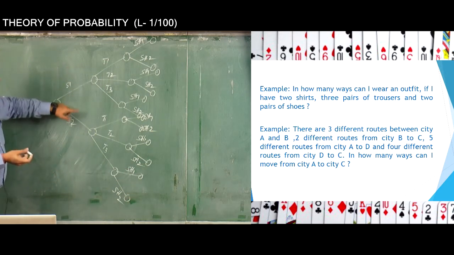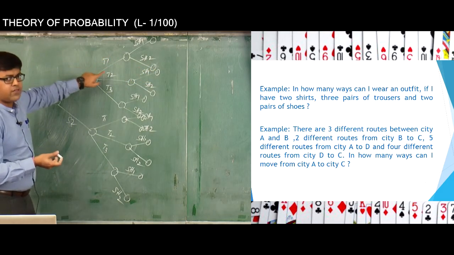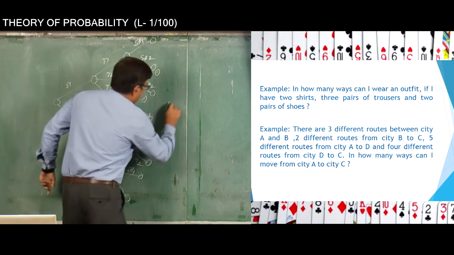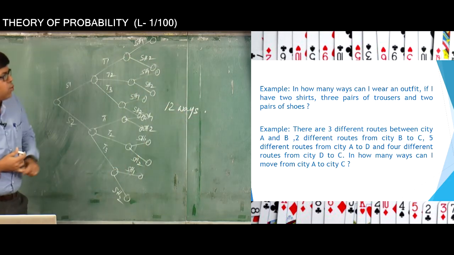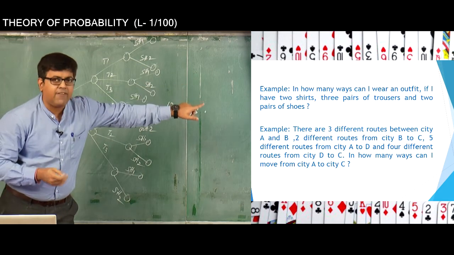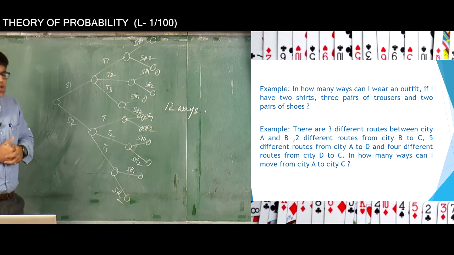So we get 12 nodes here. Therefore 12 ways are there by which you can wear an outfit where you have two shirts, three pairs of trousers and two pairs of shoes.